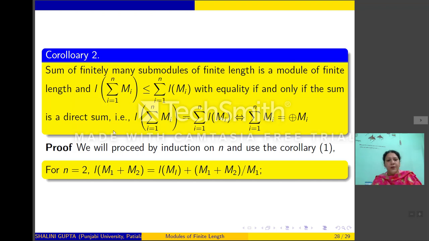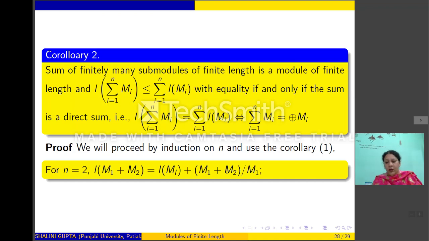Suppose n is equal to 2. Then the length of M1 plus M2 is equal to the length of M1 plus the length of M1 plus M2 mod M1.